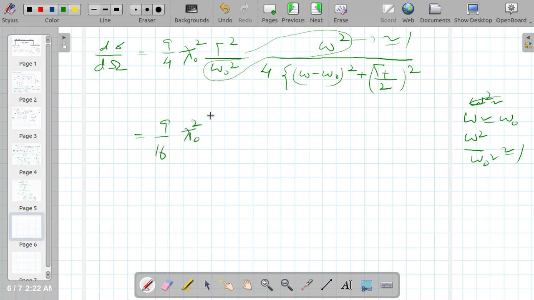Lambda naught cross square, gamma square over omega minus omega naught whole square plus gamma t by 2 whole square. So that's what I am getting from here.